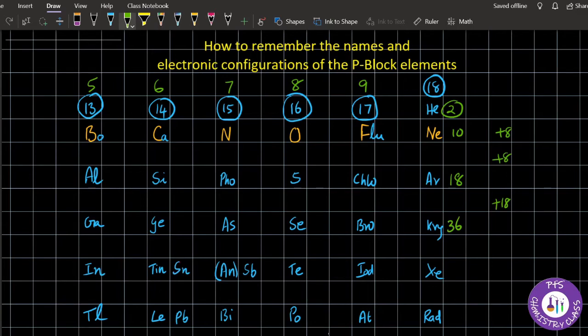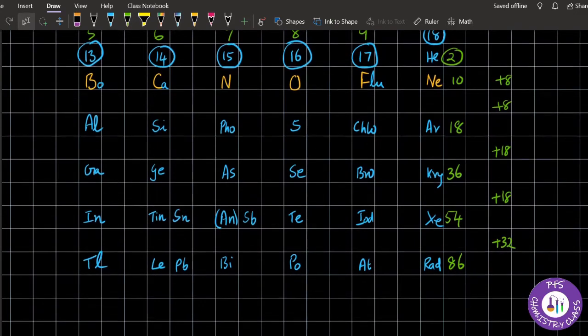Then again add 18 to get xenon, so that will be 36, 54. Then you add 32, that will be 86. Again you add 32, that will be 118.